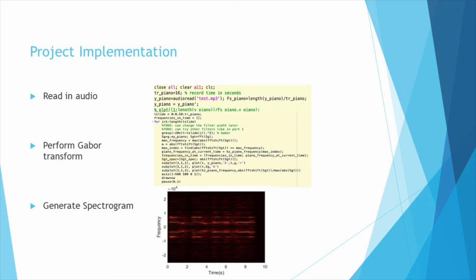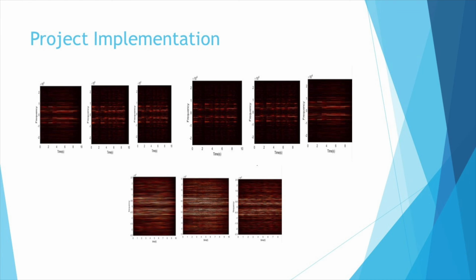For example, a large filter length or window size will result in a large segment of signal being captured, yielding better frequency resolution. However, time accuracy is jeopardized in this case, and vice versa. So there's a trade-off, where it is impossible to improve both temporal and frequency resolution. The improvement of one of them is at the cost of lowering the quality of the other. The 9 plots shown in this slide show that when we modify the filter parameters, which are also the window parameters, we can change the resolution of either frequency or time, but not both simultaneously.